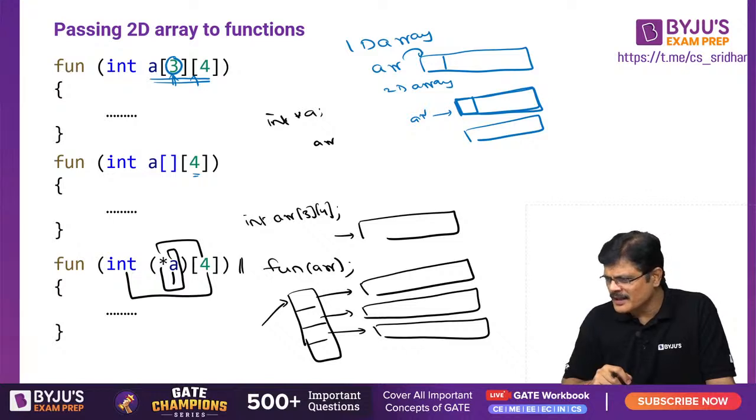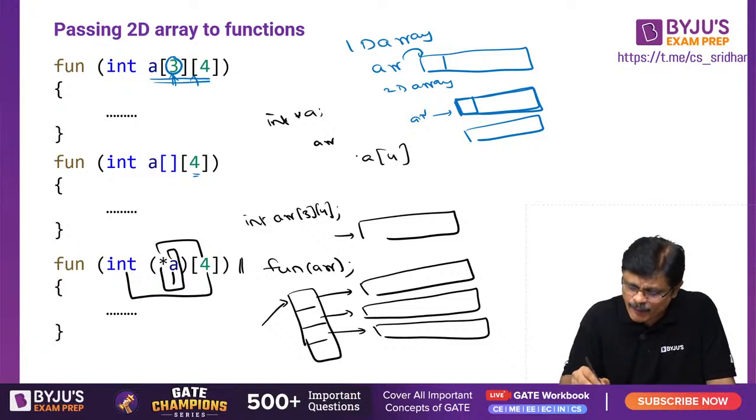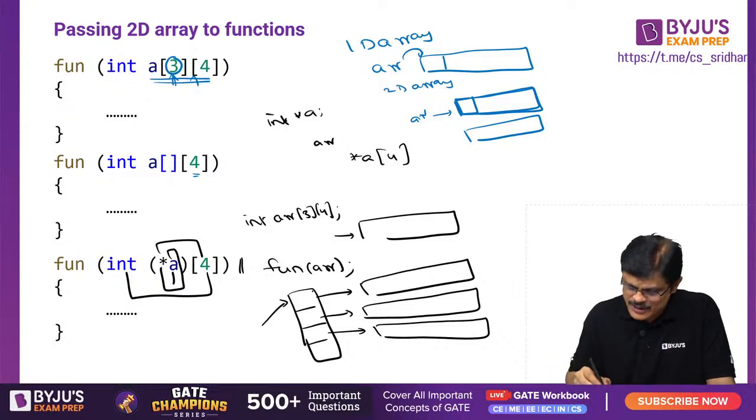Hello, sir, array of pointers? Okay. A is a pointer to an array of 4 integers. It's not an array of pointers, sir. Array of pointers is different. This is array of pointers. It is a pointer to an array of 4 integers. A single pointer will do the entire story. A separate pointer should not do it. A single fellow should do the entire business. So this is a pointer to this particular array of 4 integers.